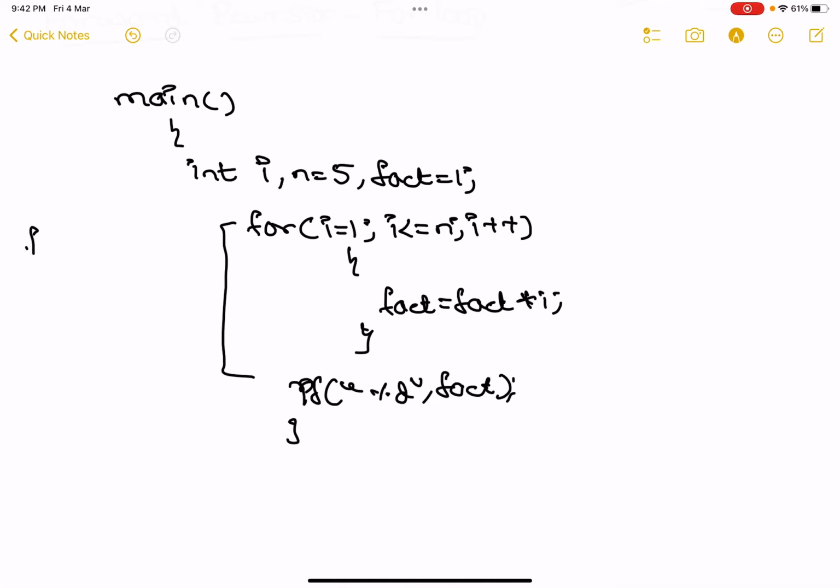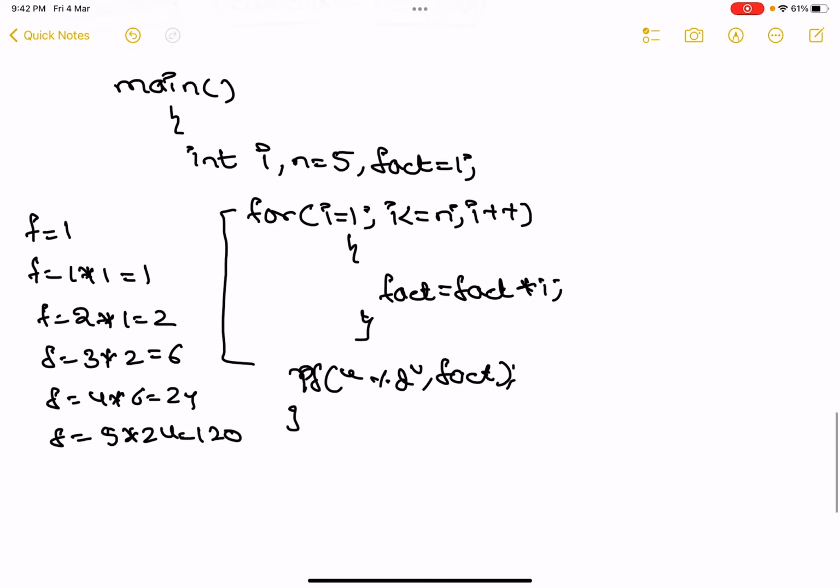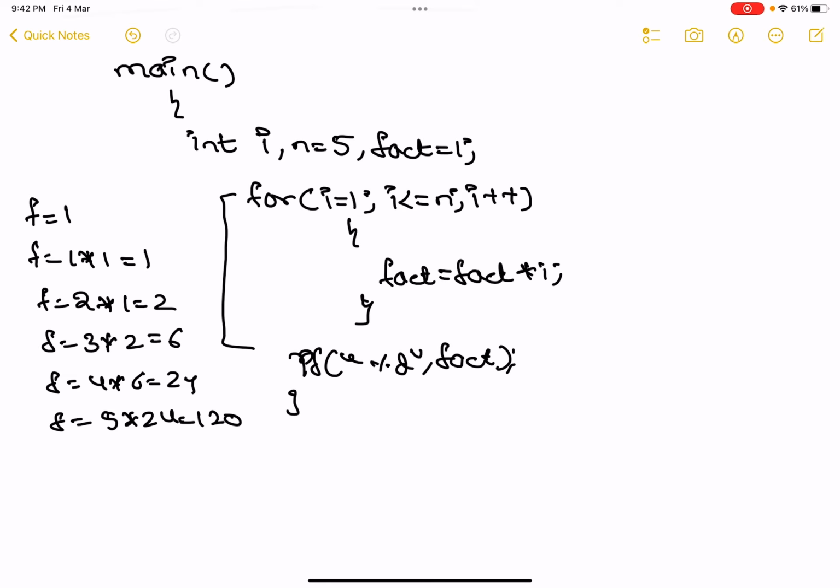Initially f is equal to 1, next time f is equal to 1 into 1, that is I is equal to 1, 1. Next time I is equal to 2 and f is equal to 1, 2. Next time I is equal to 3, f is equal to 2, 6. Next time I is equal to 4, f is equal to 6, 24. And next time I is equal to 5, f is equal to 24, answer is 120. This is forward and incremental for loop. So now let's try to modify this and write it in a recursion format.